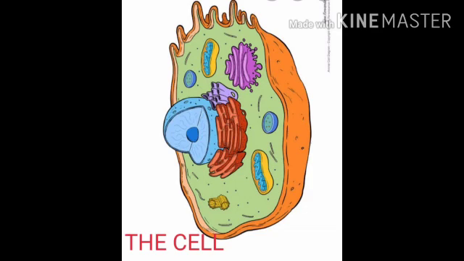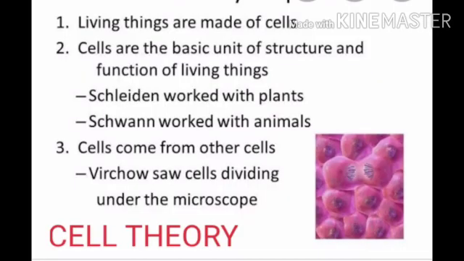Now, the idea that the cell is the basic unit of life and all living organisms are made up of cells was put forward as the cell theory by Theodor Schwann, Matthias Schleiden, and Rudolf Virchow. It states that all living things are made up of cells. That's the first concept of this theory. Second, a cell is the basic structural and functional unit of all living beings.